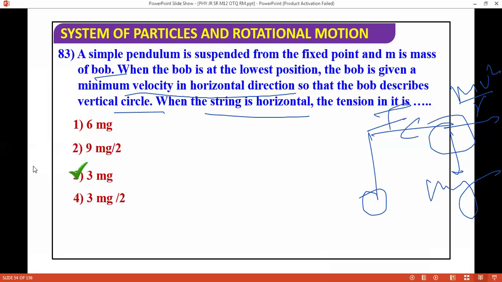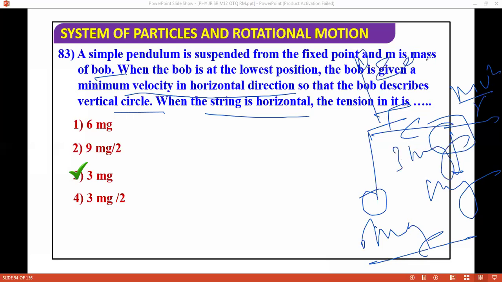The correct answer is 3 mg. So it means at the bottom, what is going to be? It is going to be 6 mg at the bottom, and then here 3 mg, and at the top you can say 0, just 0.